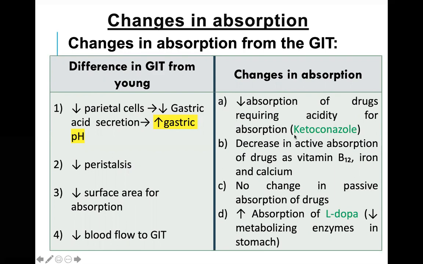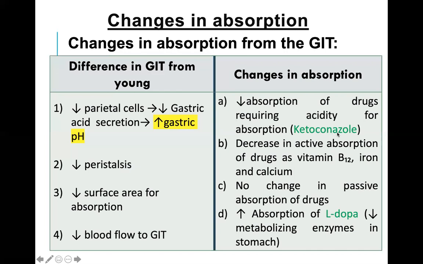This drug needs an acidic environment in the stomach. If the pH is acidic, it will be absorbed nicely. But if the pH is increased and basic, it will decrease the absorption of a drug like ketoconazole.